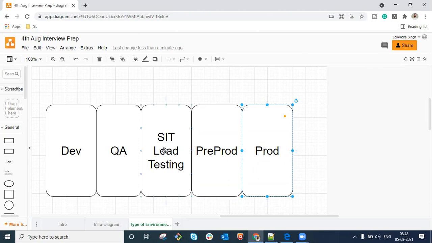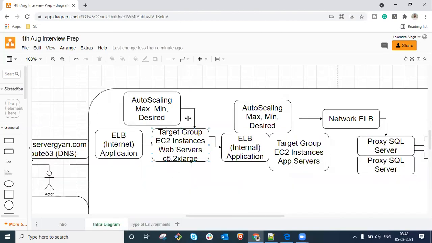Yes. So this particular environment, like SIT, system integration environment, is going to be responsible to let us know. As we know very well, our sales team, our business team can confirm how much traffic we are expecting, because let us say they are going to have a campaign. For example, you might have seen that whenever there is a sale on Flipkart, Amazon, or any other website, they keep on promoting the stuff maybe 2 weeks before, right? And as soon as the sale comes near, the promotion goes more and more high. So they know how many users are reading the emails, how many users are visiting the website, and what is the expected traffic, right?